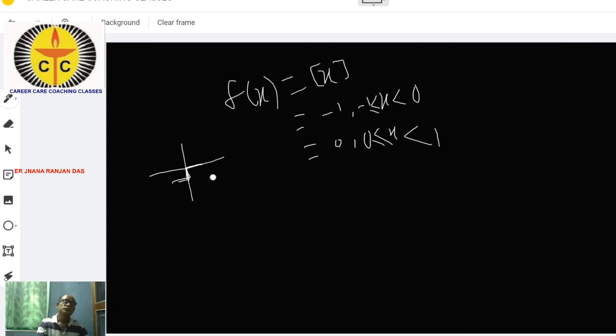Suppose we try to find the limit of this function, limit x tends to 0 of f(x).